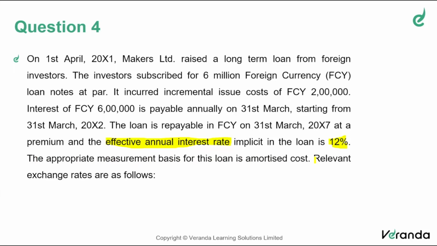According to that standard, a financial liability can be recognized either based on amortized cost or based on fair value through P&L, FVTPL. The choice is available to the management, but normally management follows amortized cost.